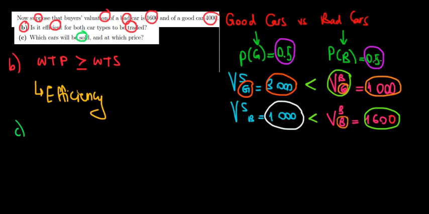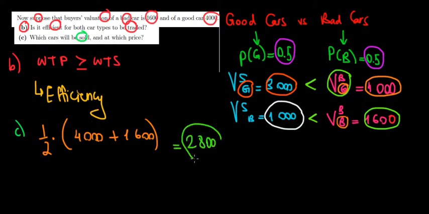Meaning with the probability of 1/2, the buyers are willing to pay 4,000 euros because that's the chance of getting a good car. So they would have 4,000 euros over here, and with the remaining probability of 1/2, they're willing to pay 1,600 euros because that is the probability of getting a bad car. Now what do we have? A half times 5,600, that's 2,800. 2,800 would be the price that the buyers are willing to pay. So this is the willingness to pay of the buyers now.